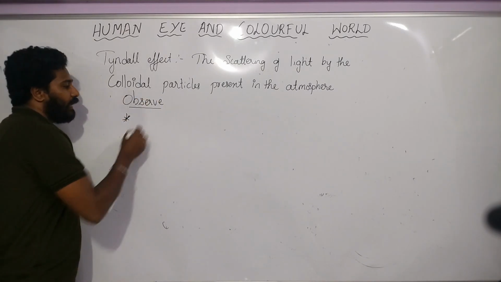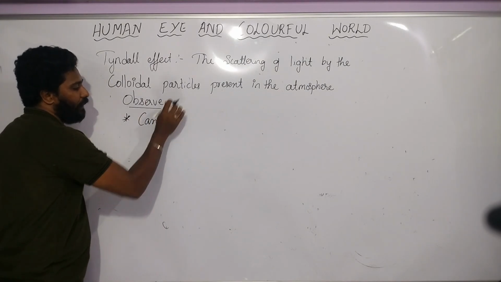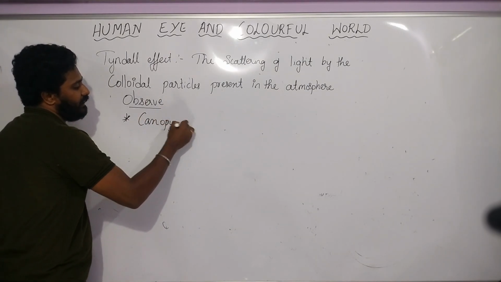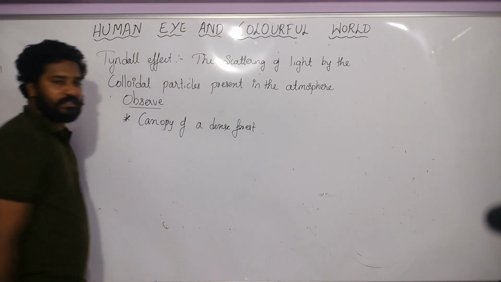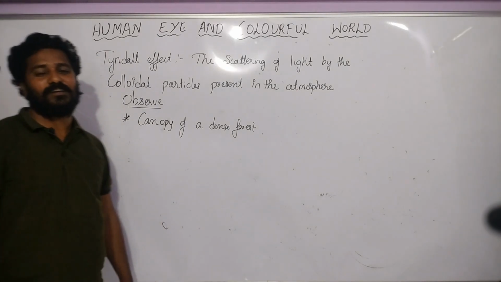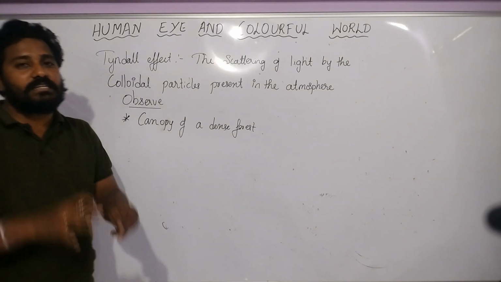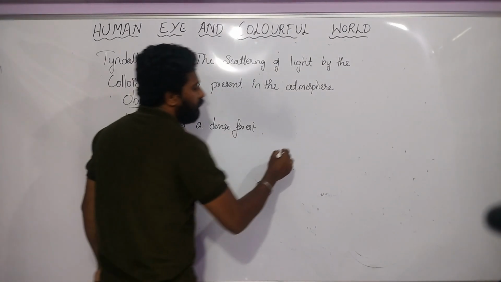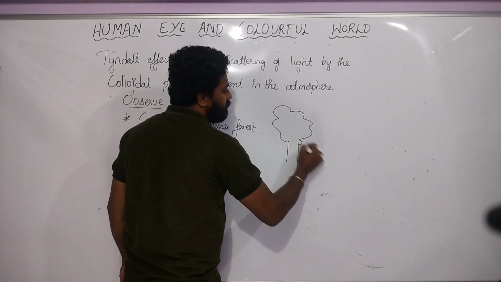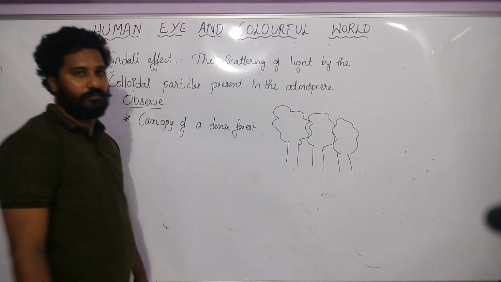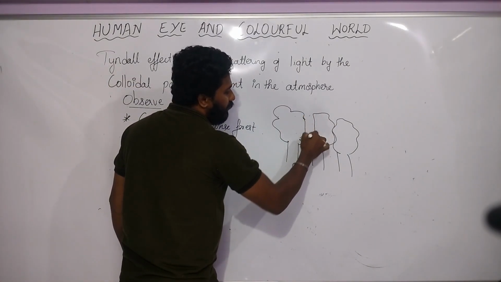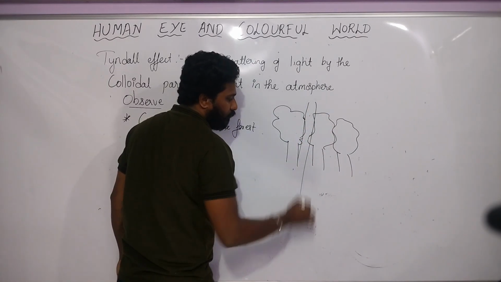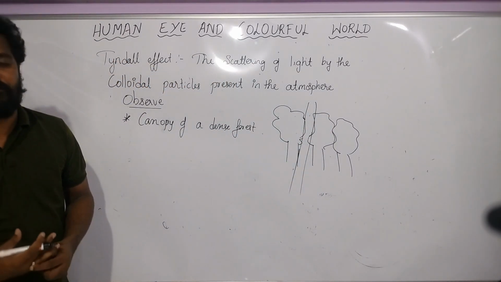First one, the canopy of a dense forest. You know the Amazon forest. Have you been to the Amazon forest? No, right? But you have seen it. It is a dense forest in the world. Trees are grown so closely that there is no space in between. Suppose you have a small space between trees, the sunlight will pass through it. This is called a canopy of a dense forest.